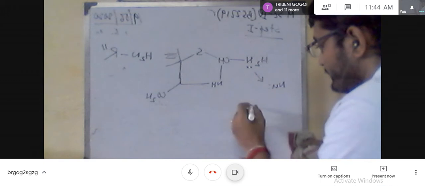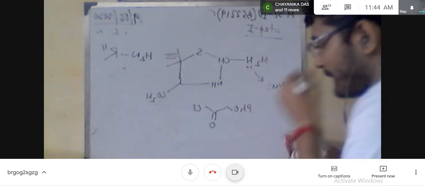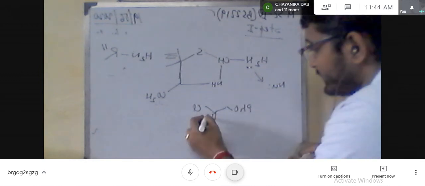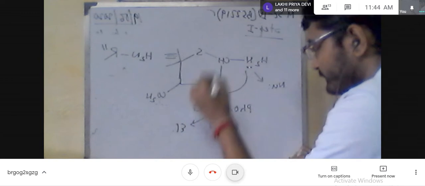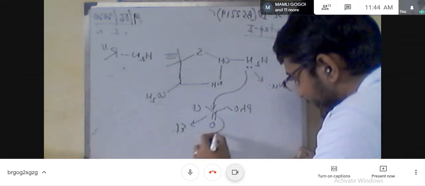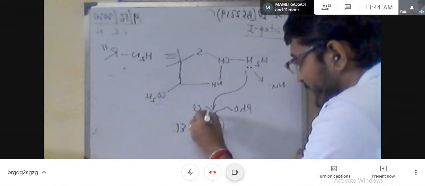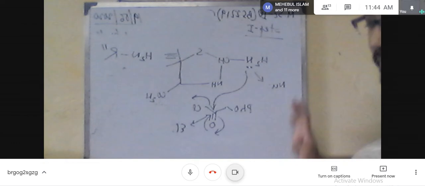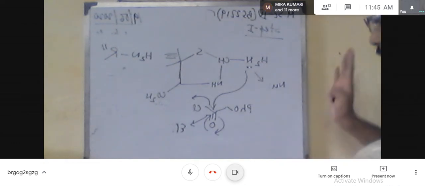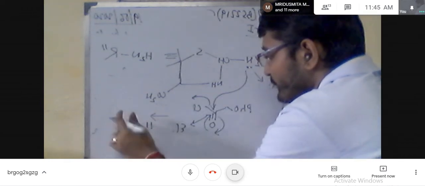Simultaneously negative charge is localized on the oxygen, it again reverts back and Cl minus leaves the molecule. So this is the nucleophilic addition type of reaction. After this reaction you will get the side product as HCl plus your acetylation product. This HCl is neutralized by the triethylamine which is already used in the reaction mixture. So that is the utility of this base in this step.